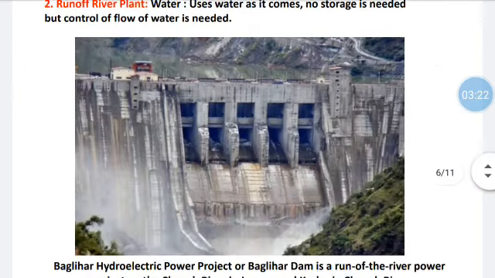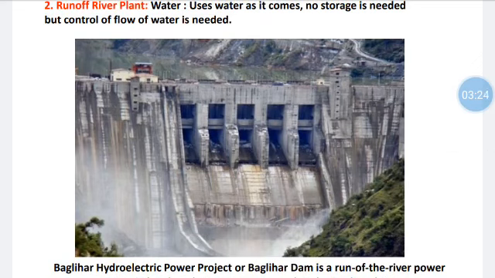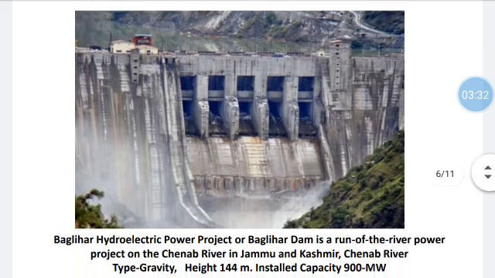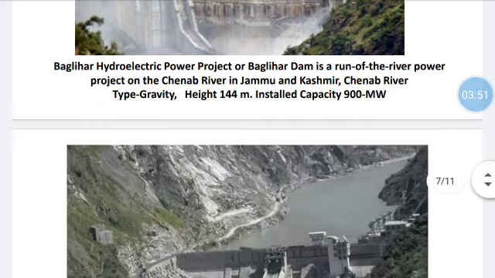Second type of power plant is the run-off river plant. The water is used as and when it comes. Such type of plants are called run-off river plants. Here is the power plant at Baglihar hydroelectric power project. Baglihar dam is a run-off river power project on the Chenab river in Jammu and Kashmir, and it's operated on gravity base. Height is 144 meters and installed capacity is 900 megawatts.